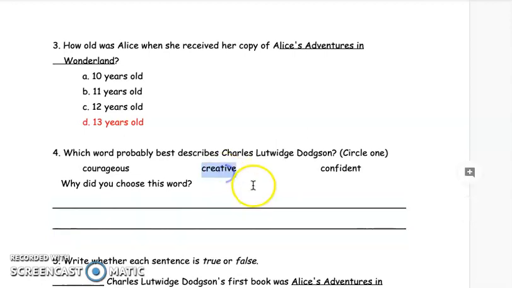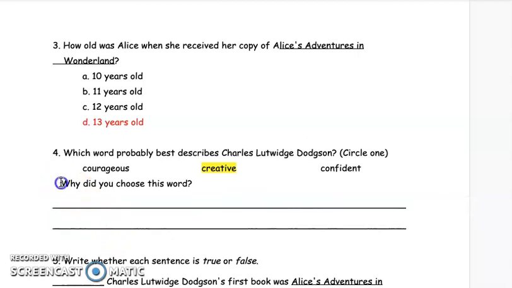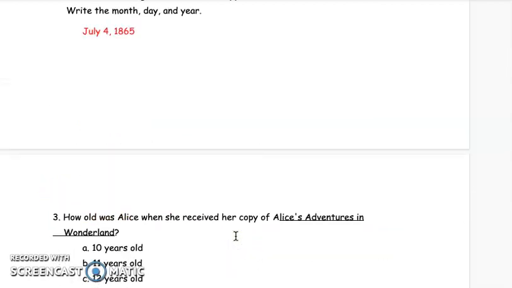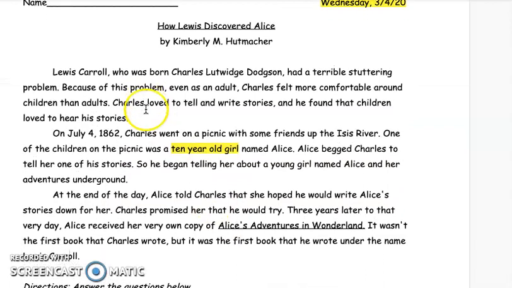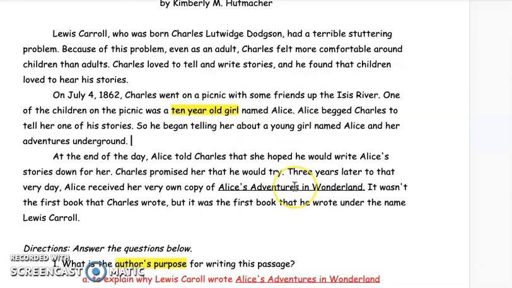I would actually say creative, because, and this is the important part, why did you choose this word? You have to be able to explain why you chose that. And when they ask questions like why did you choose this word, it's good to give examples from the text. So let's look for some examples where he was creative. Well, a girl named Alice just asked him to tell her a random story, and he was able to come up with this story just on the spot about her, right? He was able to be creative and use his imagination to come up with the story.